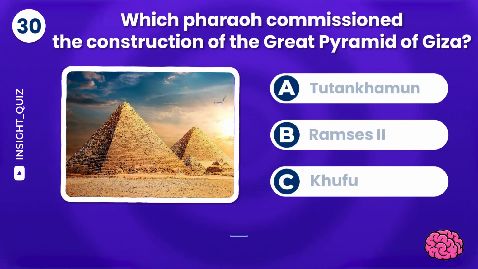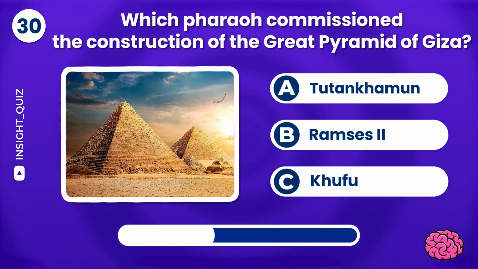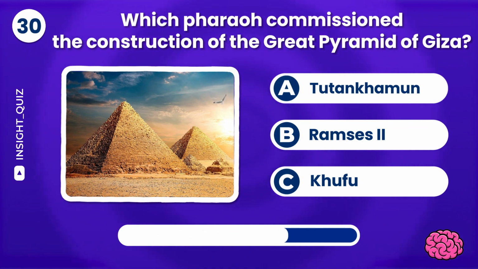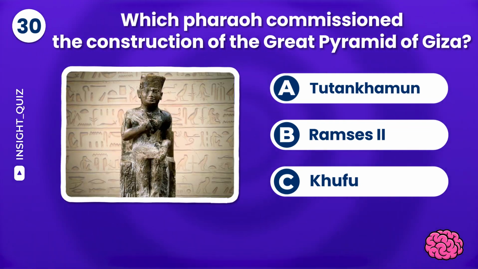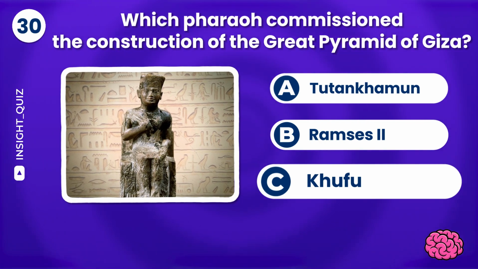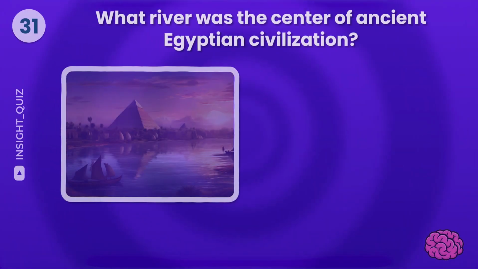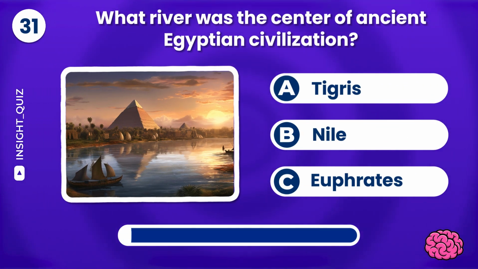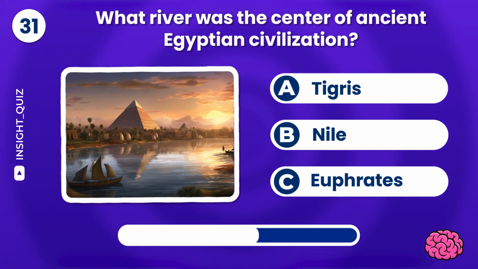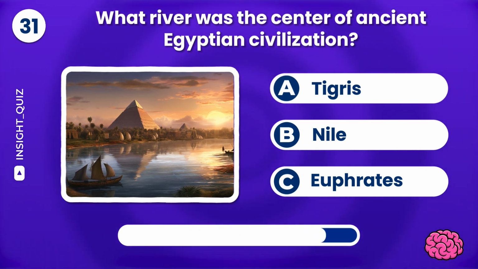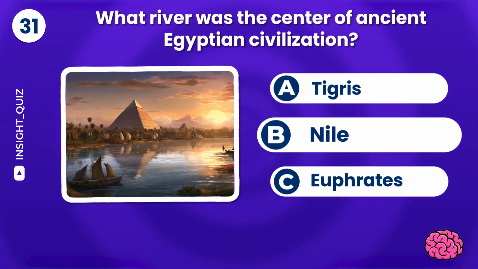Which pharaoh commissioned the construction of the Great Pyramid of Giza? Tutankhamun, Ramses II, or Khufu? Khufu! You're amazing! Question 31. What river was the center of ancient Egyptian civilization? Tigris, Nile, or Euphrates? Correct! The Nile River.